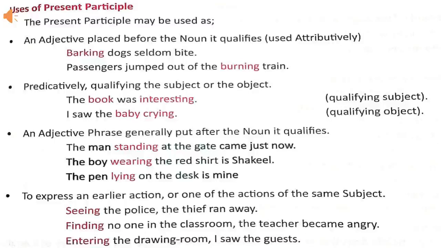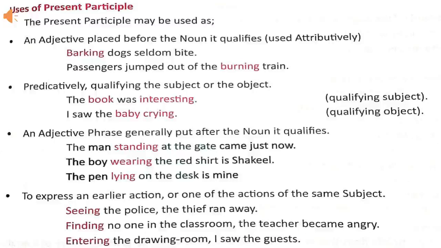Use of a present participle can be predicative also. Predicative use means when the adjective is used after the verb. For example, the book was interesting. In this sentence, book is a subject, interesting is a present participle, and this present participle, which is working as an adjective, is placed after the verb was.